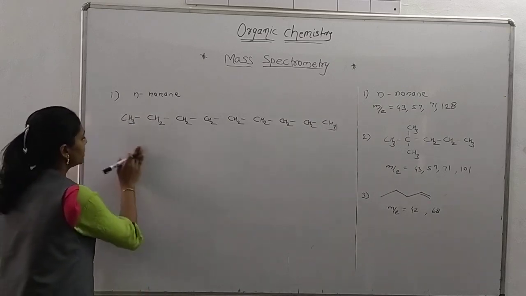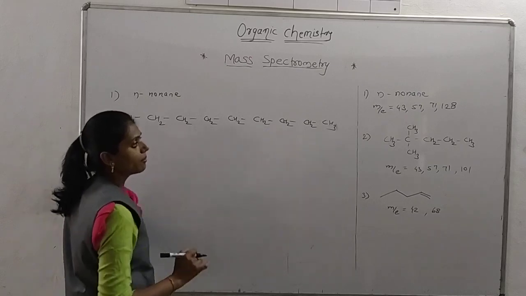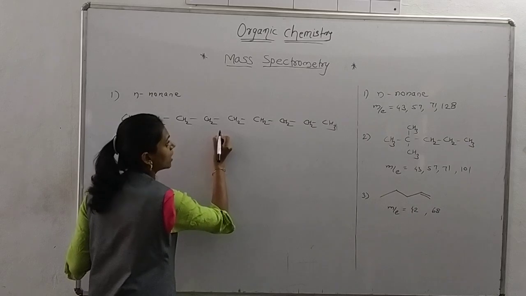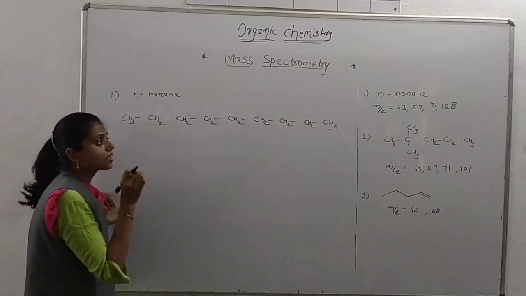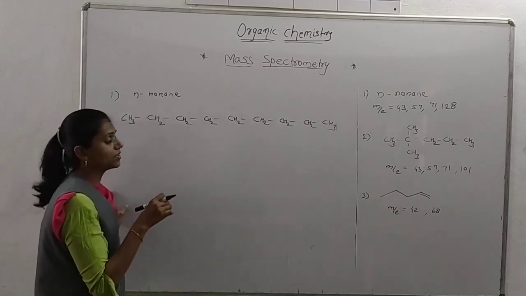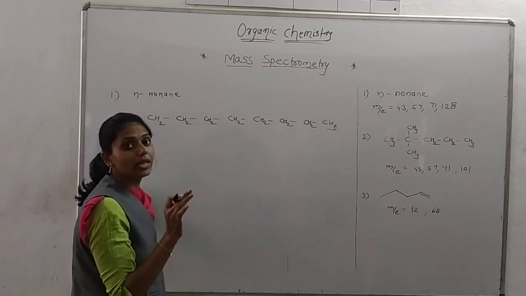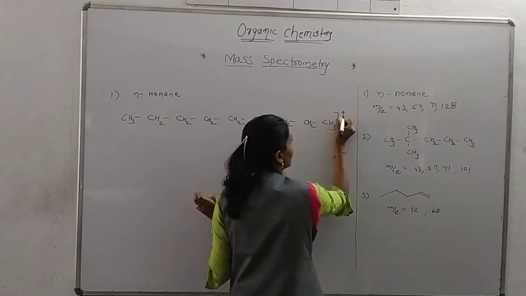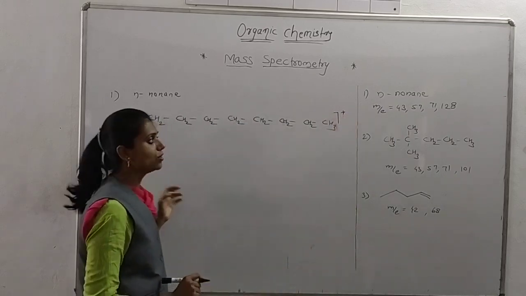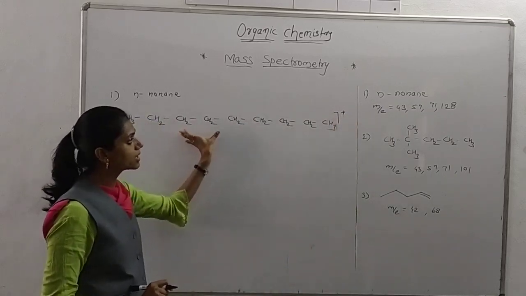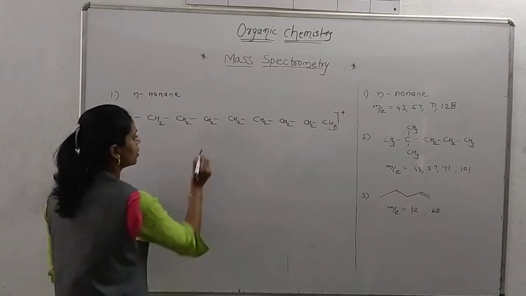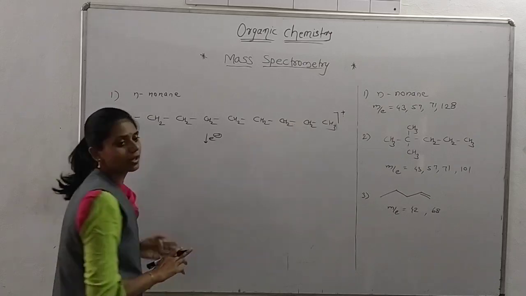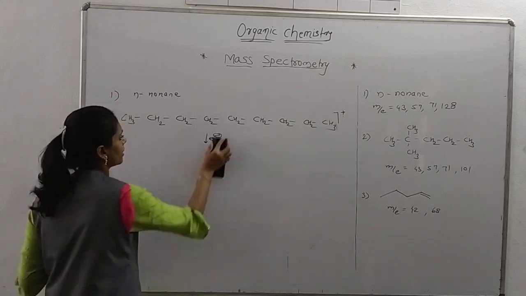Now we are solving the problem. We are given here the m/e values. Firstly, we inject the compound in the mass spectrometer. After that, we bombard the electron on it and we get the molecular ion. So I directly write here a molecular ion. As you solve the problems, you write this structure, after that draw the electron, and after that draw this molecular ion. I am not writing it here again and again.